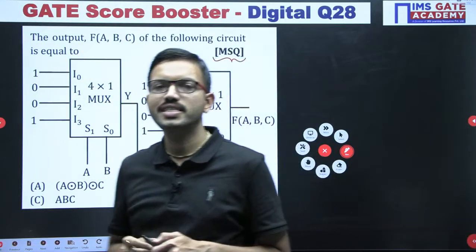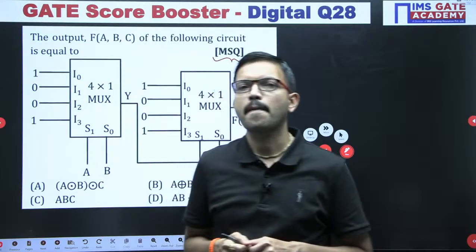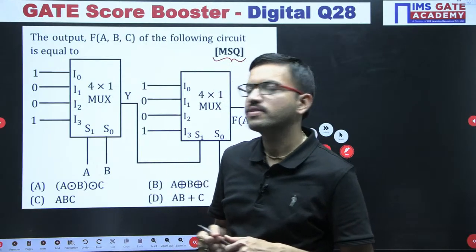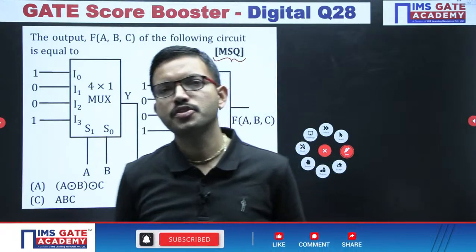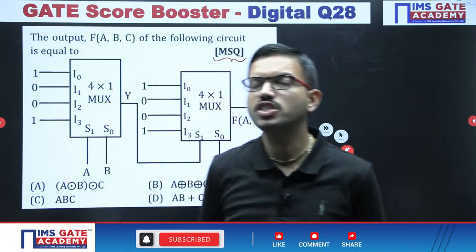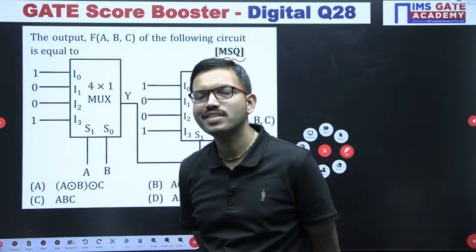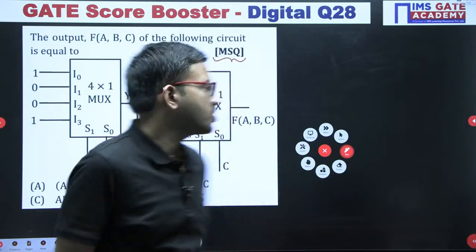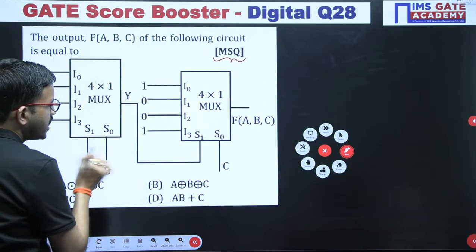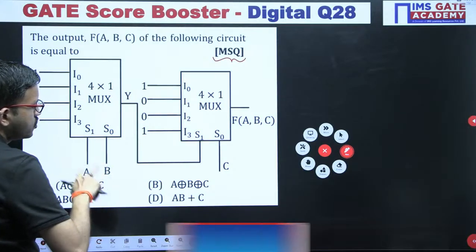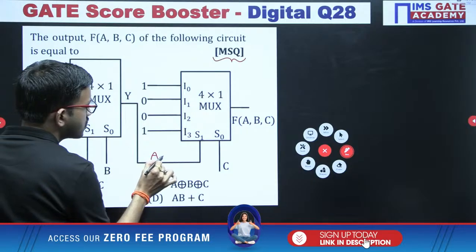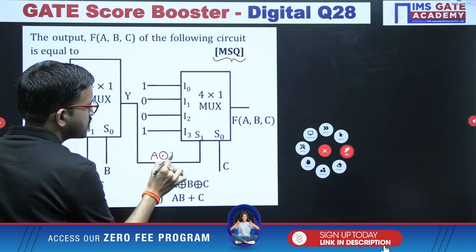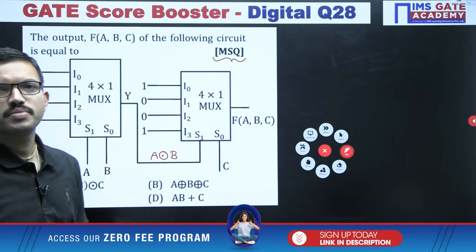Which logic gate is satisfying this? It is XNOR, right? So among the selection lines you are getting an XNOR operation. Since A, B are the selection lines, accordingly we can represent A XNOR B. Yes, very good.